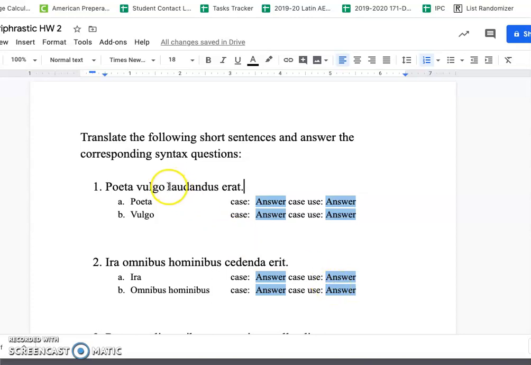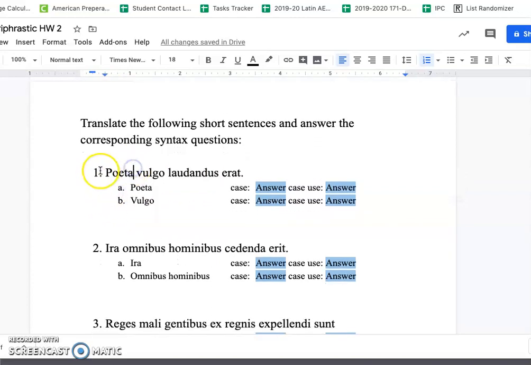Now, when we see laudandus erat, we know that we have a passive paraphrastic construction, but also that whatever the subject is, it's going to be agreeing with this future passive participle in case, number, gender. So I start at the beginning and work my way through. I see the word poeta. Poeta has a nominative ending, so it is my nominative subject.